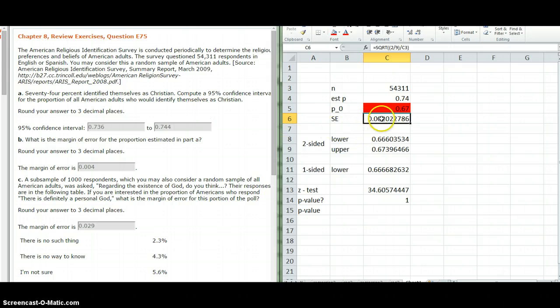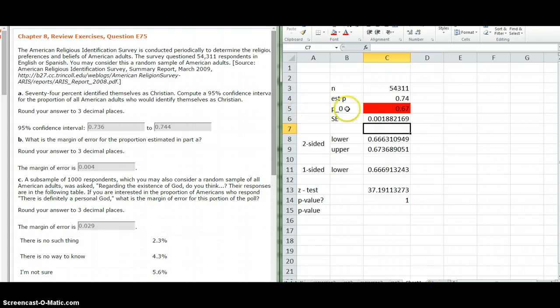Standard error, this right here is based on the null hypothesis, so I do need to change this. We're looking at this number times 1 minus this number. Okay, and let's see if I got enough parentheses in there. I did. Because of this beautiful sample size, especially if it's random, and it says you may consider this, which makes me think it probably wasn't, and it would be hard to get a truly random sample of that.